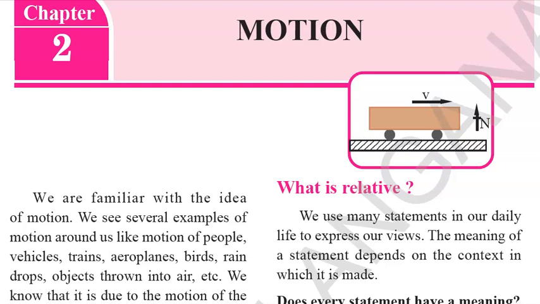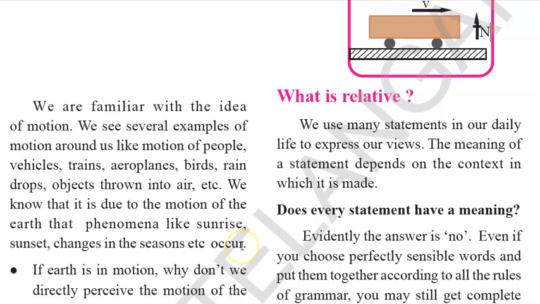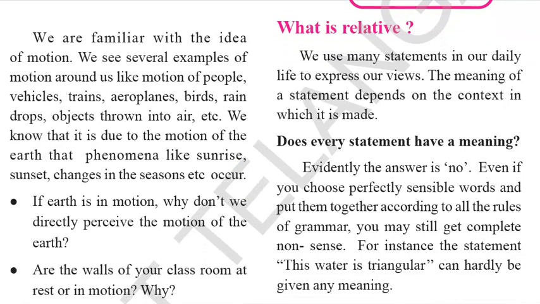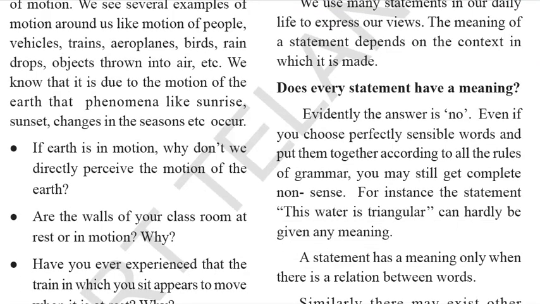So we know that it is due to the motion of the earth that phenomena like sunrise, sunset, changes in the season, etc. occur. Now if earth is in motion, why don't we directly perceive the motion of the earth? Means, why can't we see the earth moving? We all know earth is moving, but we can't see that earth is moving, right? So why is it so? We need to understand that.